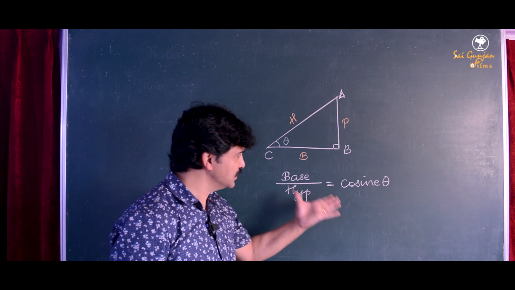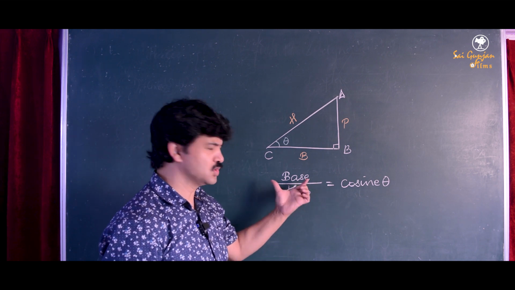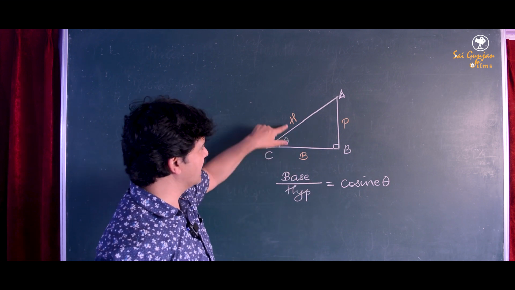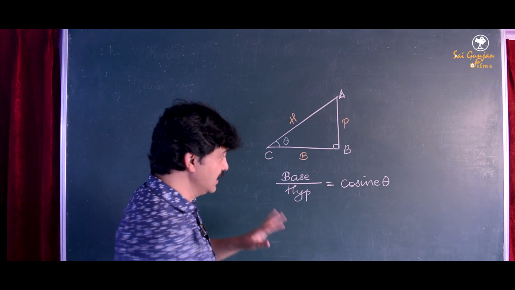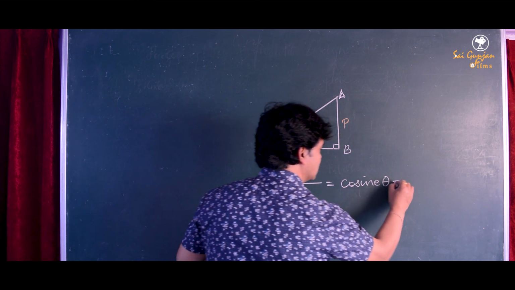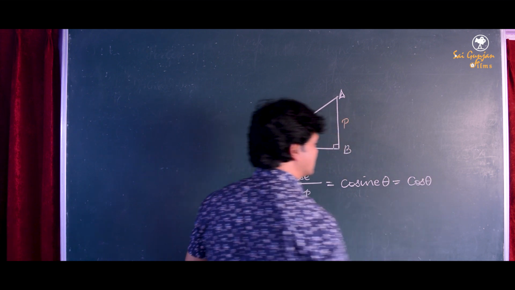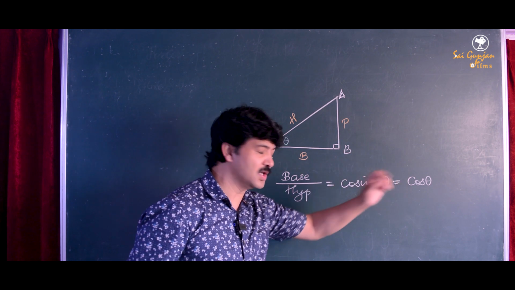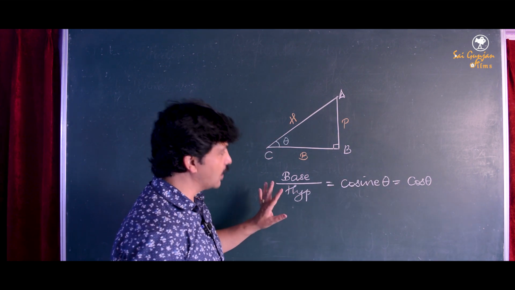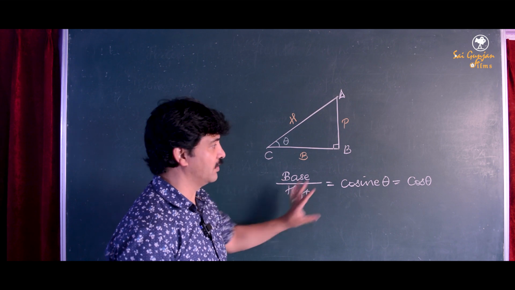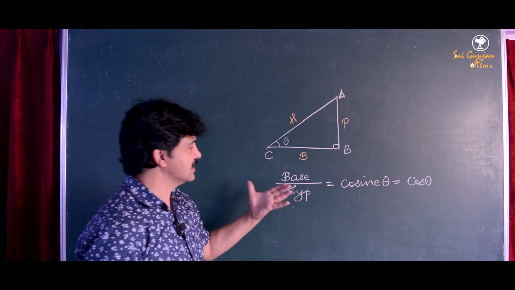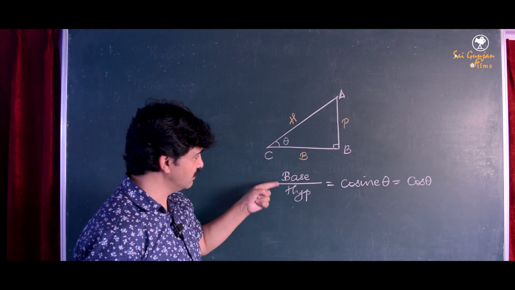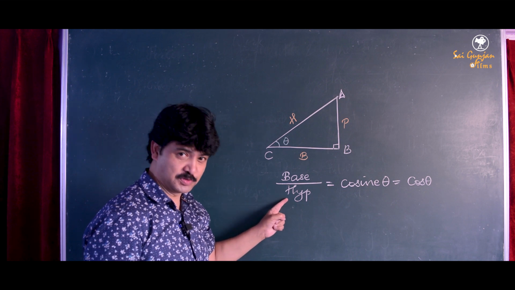Cosine theta. So it may be new for you, but it's not so difficult to understand. The ratio of base and hypotenuse is called cosine, and in short we write cos only. It's called cos theta. So base by hypotenuse is cos theta. Since we require the concept of cos theta, this is the meaning of cos theta. So cos theta means the ratio of base and hypotenuse.